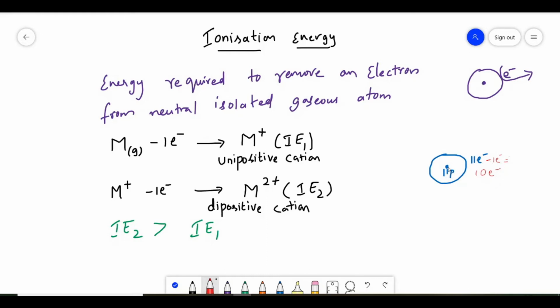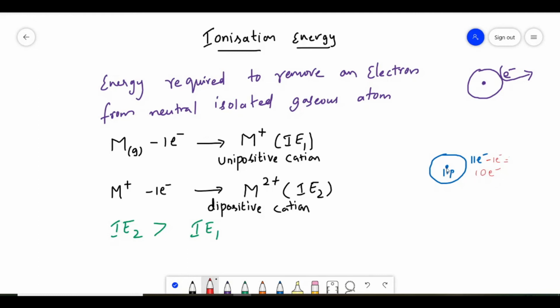Now from the first case to the second case, the attraction between the protons and electrons is increased, because the nuclear attraction on the remaining electrons is more. In the first case, electrons and protons are equal. But when one electron is removed, electrons are decreased. So when electrons are decreased, the nuclear attraction is increased on the remaining electrons.